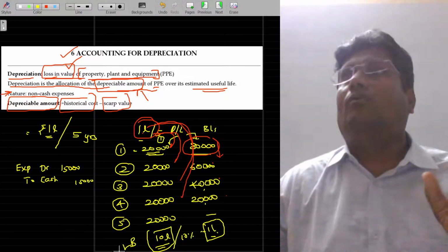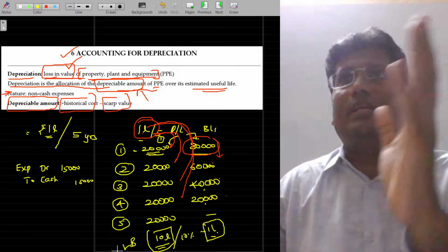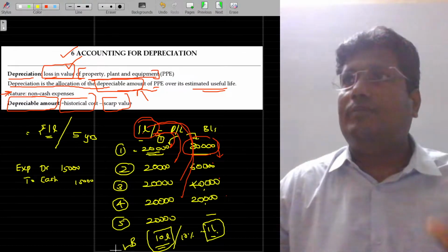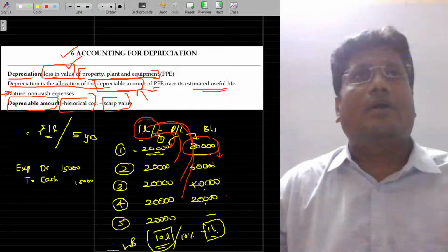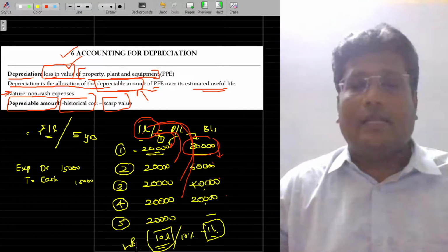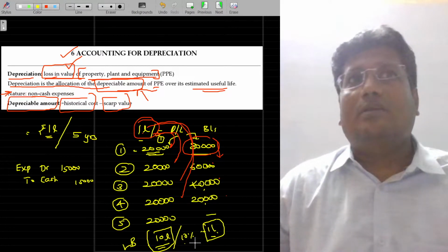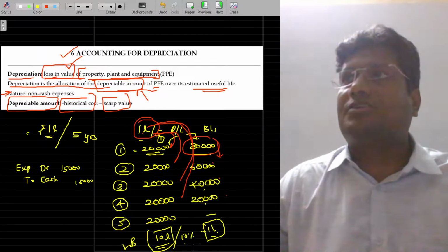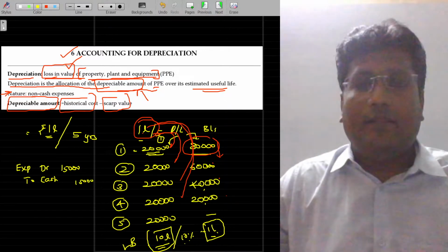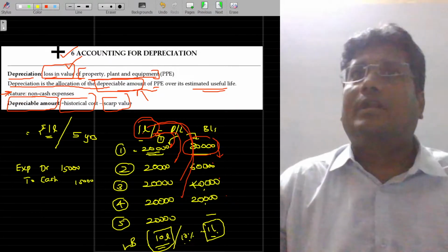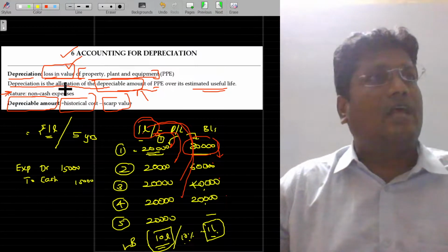Now I have to estimate what value it is going to lose every year of use. I assume roughly 10%, or 1 lakh, means this 10 lakhs may be lost because of the usage. As per this calculation, out of 10 lakhs, 10%, which is 1 lakh, is going to be the loss in the value of the asset, or value reduction of the asset. And this value is named depreciation. Now, come on, tell me what is the journal entry for depreciation. Depreciation is an expense. What is the journal entry for depreciation?